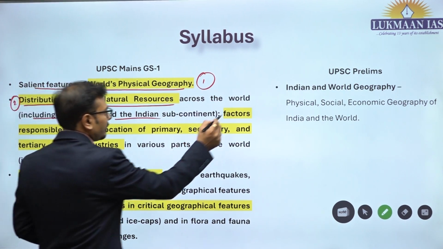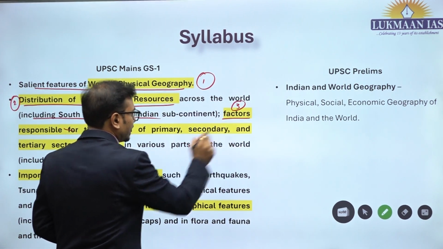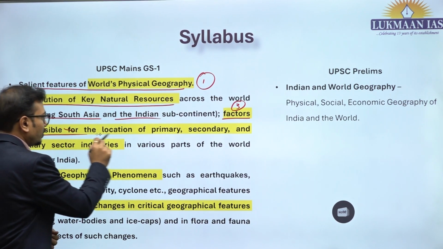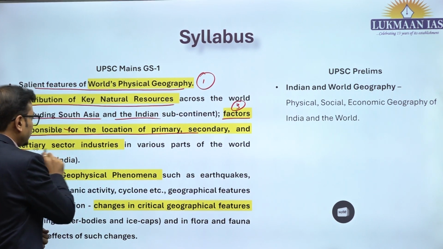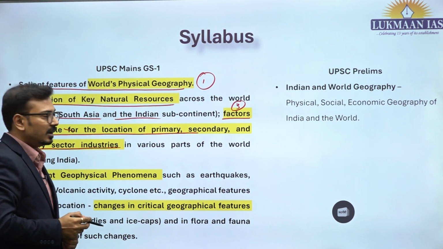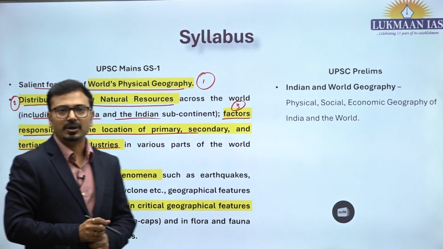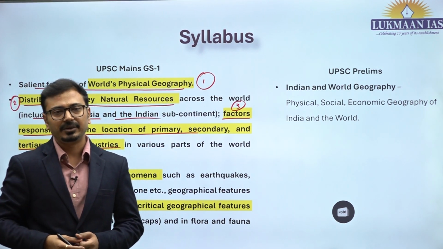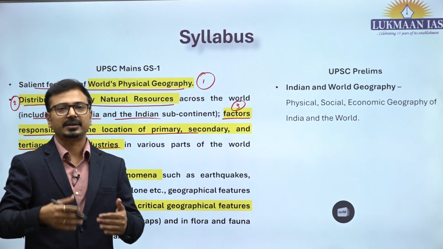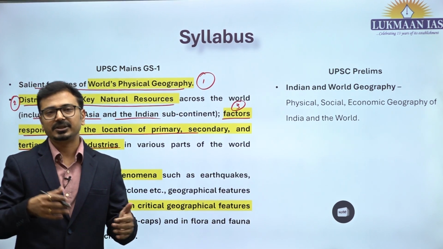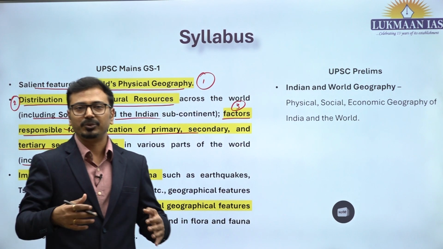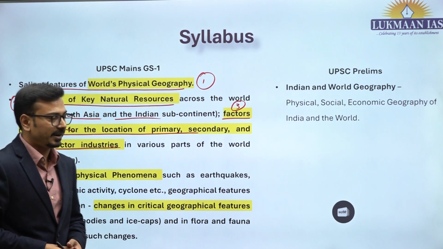Now, the third part of your syllabus is factors responsible for location of primary, secondary and tertiary sector industries in various parts of the world including India. So yes, it talks about industries now. Primary sector will include agriculture and mining, secondary sector includes manufacturing, tertiary sector includes IT, communication, transport and trade.